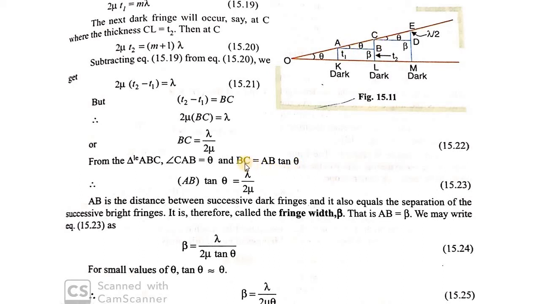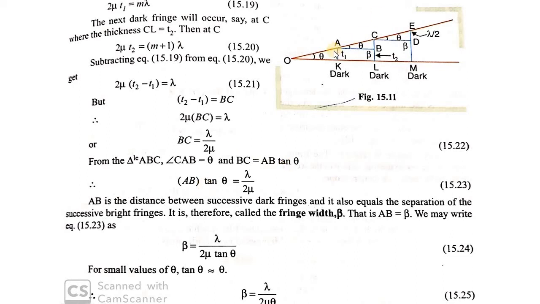So BC is equal to AB tan theta, and we already have BC is equal to lambda by 2 mu. On substituting, you will get BC is equal to lambda by 2 mu, or is equal to AB tan theta.